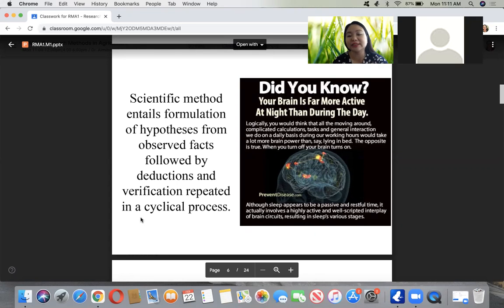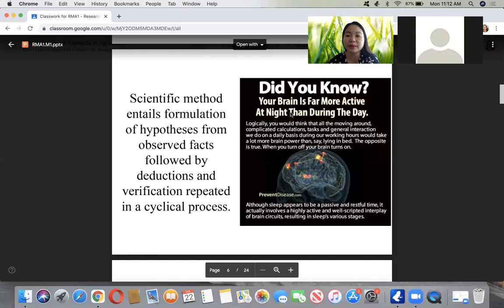And eventually, a scientific hypothesis becomes verified or becomes a conclusion, and then verified and repeated again and again before it becomes law. At the end of this presentation, we will try to realize how law is derived.